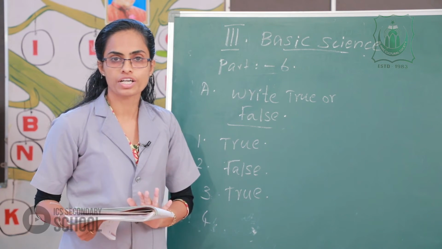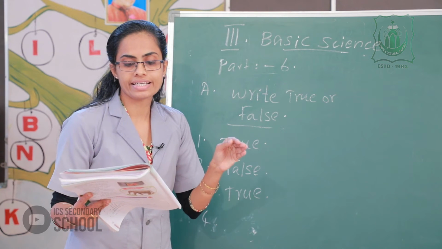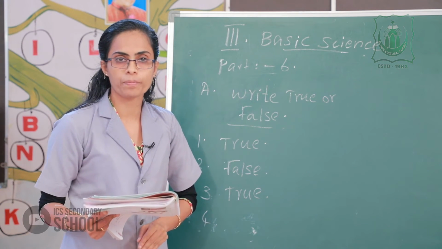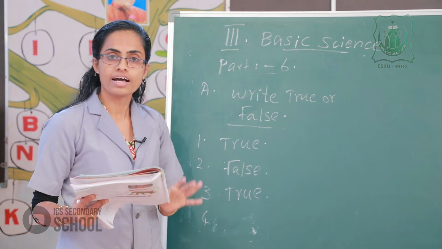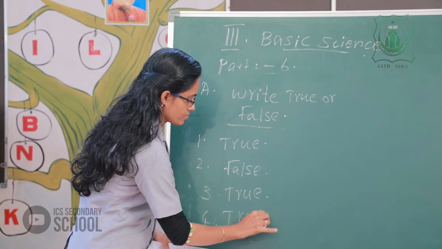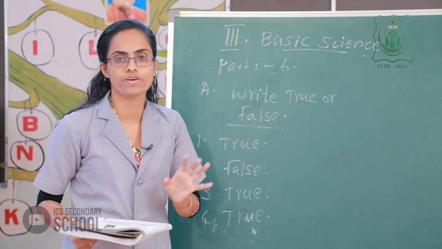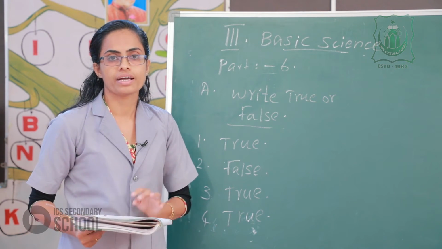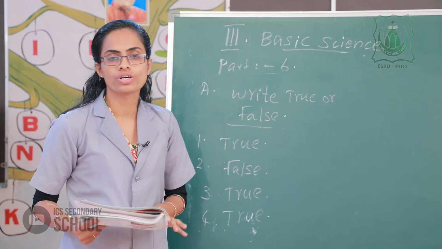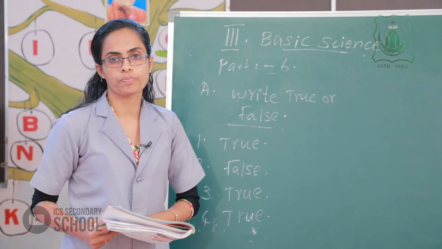The fourth question, birds and insects help plants to reproduce. That is correct, true. For example, a butterfly sucks nectar from flowers and helps plants to reproduce. Birds can also help plants to reproduce.